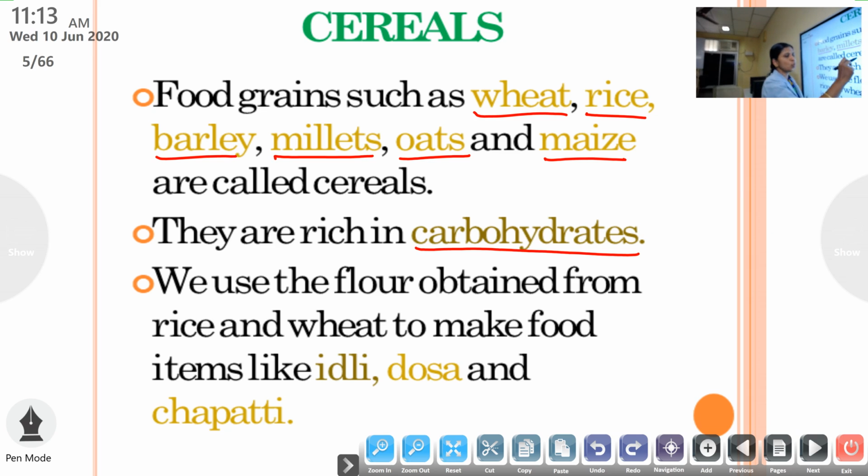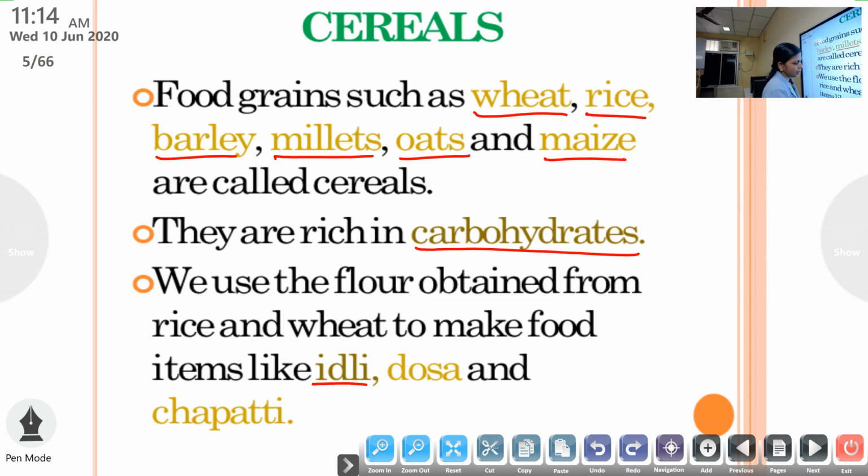So cereals are rich in what type of nutrient? Carbohydrates. Cereals include what type of plants? Wheat, rice, barley, millets or bajra, oats and maize. And cereals are rich in what type of nutrient? Carbohydrates. Okay, next. And you know that with wheat and rice, we use the flour obtained from these plants to make what?